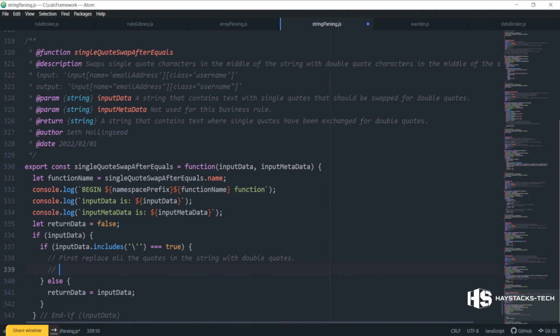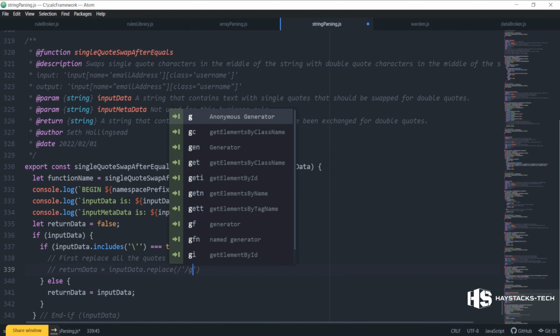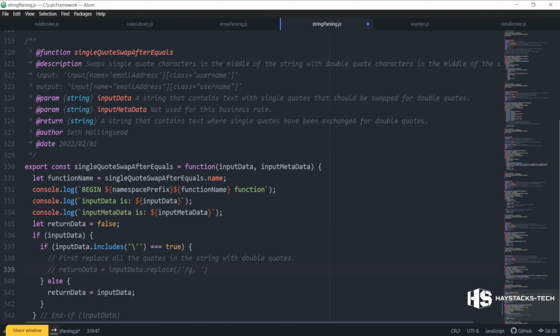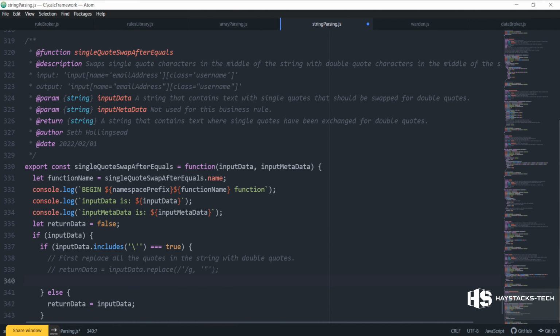And I've got an alternate way of doing this. I put this in here; I kept it in the alternate way. Return data, I left it as a comment: input data dot replace, and it's /'/g. That's a regular expression. It's a global regular expression that's going to search for single quotes, and then we're going to replace that with a double quote, which looks like that. So that's one way of doing it.